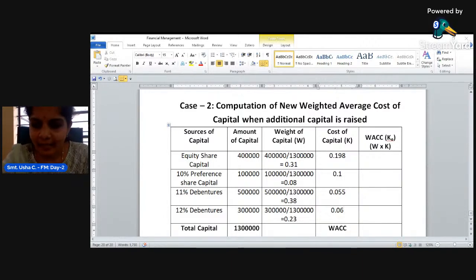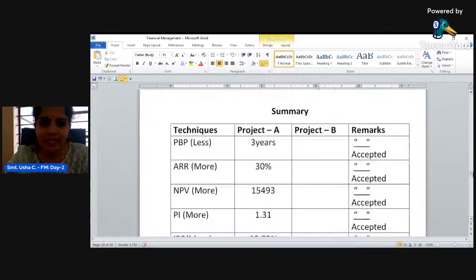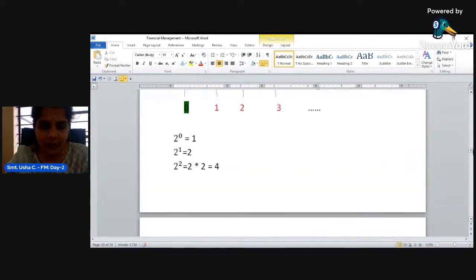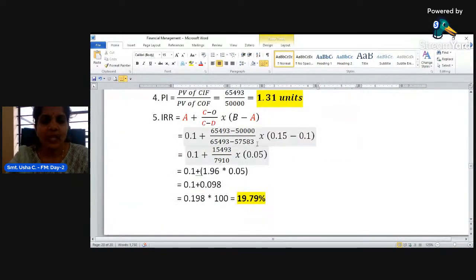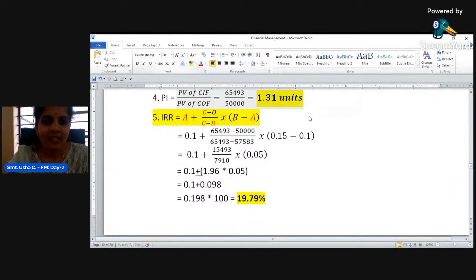I wanted to inform you that in the previous class, while doing the problem relating to capital budgeting, look at the previous day's problem. Here, while explaining this IRR, if you have watched the video of the previous class, one of your friends raised it, and then I got to know that I had made a mistake.